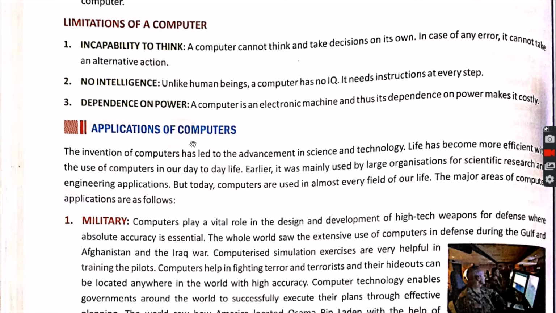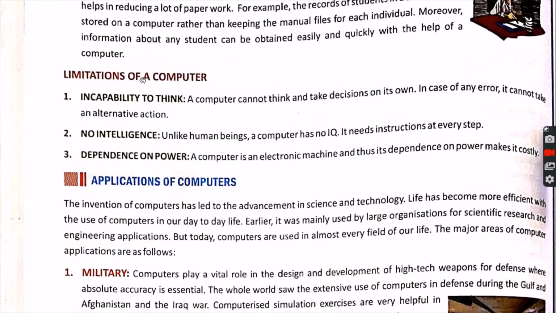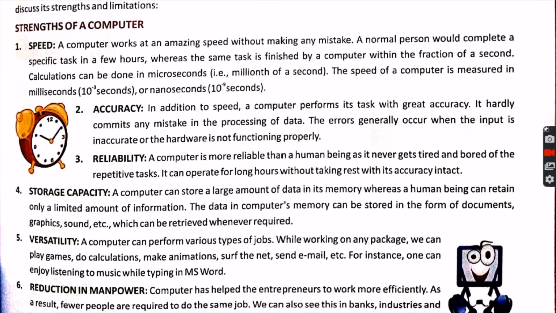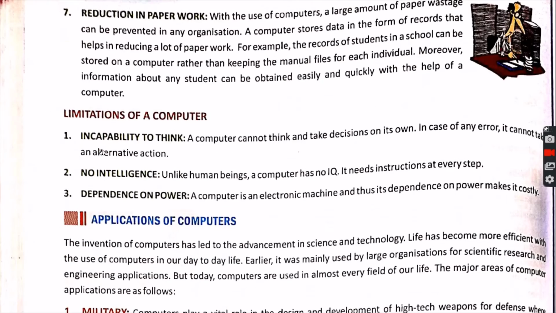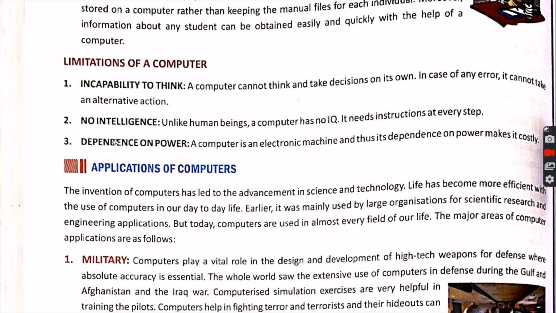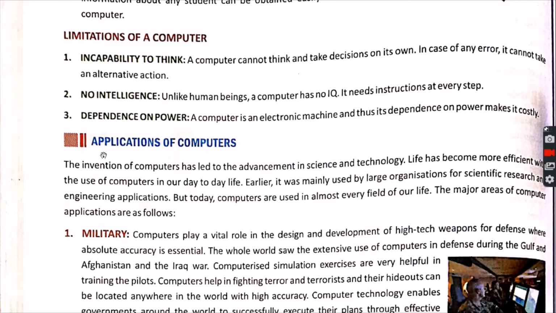Okay, so these are the different limitations, meaning how the computer is better and how the computer is not better than human beings. It is given. You should remember these 3 points, that how the computer is not better than human beings, and the above 7 points to write how the computer is better than human beings. In these 7 points, the computer is better than human beings, but in these 3 points, man is better than the computer.